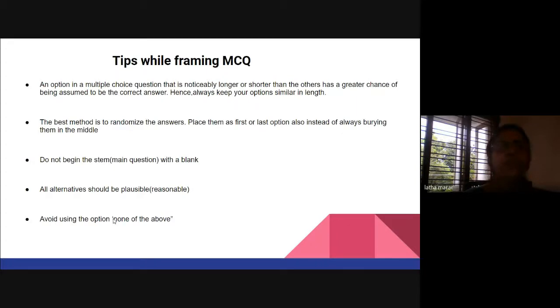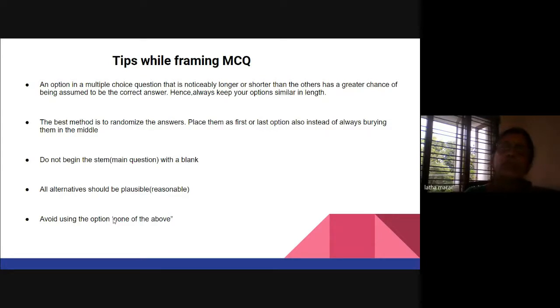Now, when we are framing an MCQ, the most important thing, when you have many options, is to see that all the options are more or less of the same length, not some very small and some very big. The child may have a tendency to think the longer options are the correct answer, or the shorter ones are the correct ones. So all the options should be more or less of the same length.